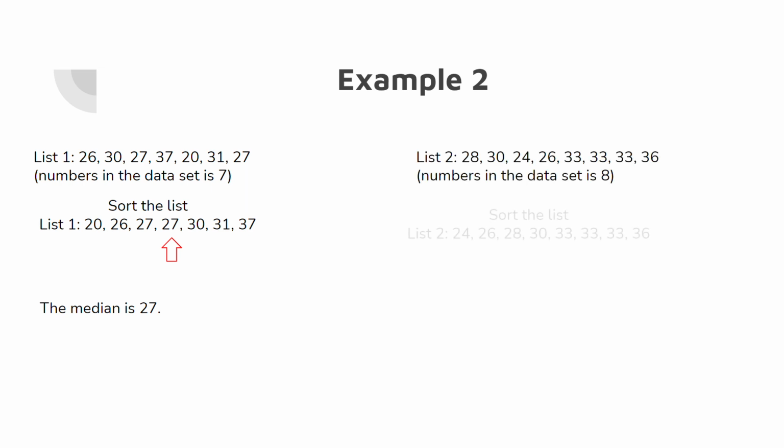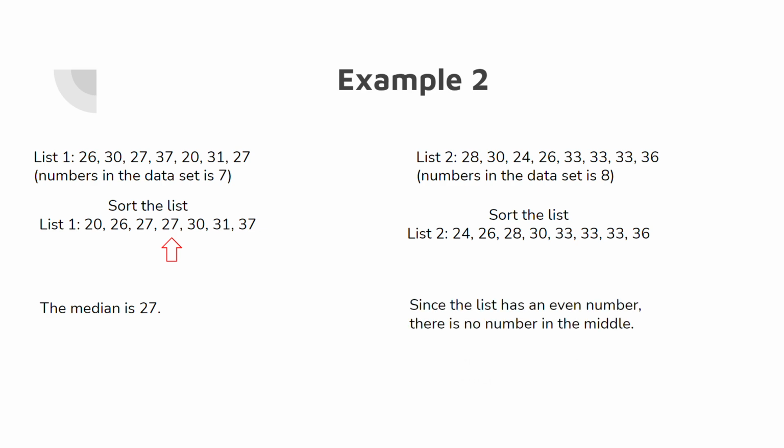So now we're trying to find the median of both lists. First you would sort the list, and since there are 7 numbers, the median would be the one in the middle. So the median for list 1 is 27. In list 2, we would also sort the list. And since there's no one number in the middle, you would grab the two numbers in between, 30 and 33, then divide by 2, which would give us 31.5.